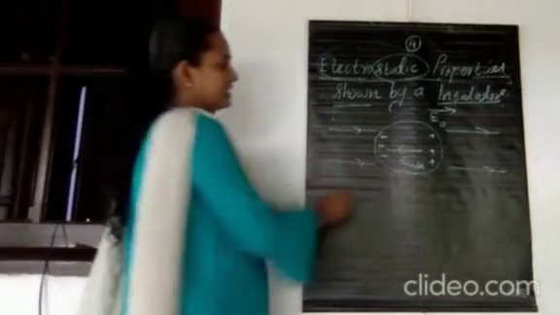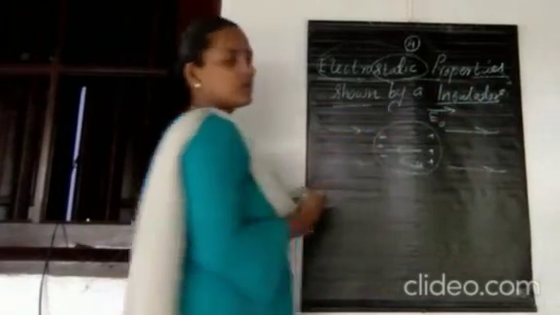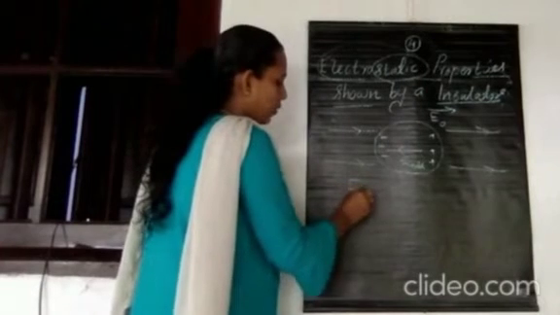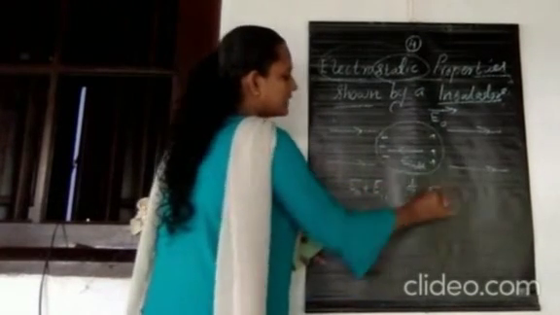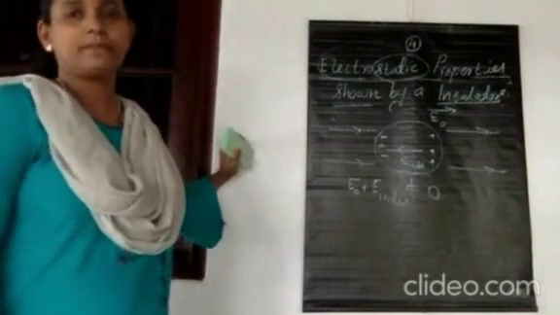So in this case, the external electric field is acting along that direction, and the induced electric field is acting in the opposite direction, but the magnitudes are not equal. So you can write that E0 plus E induced is not equal to 0, as in the case of insulators.